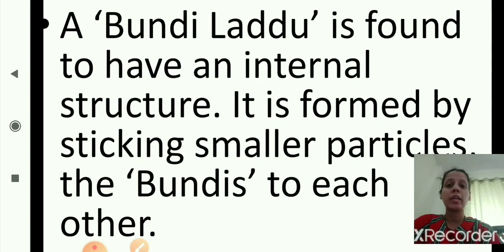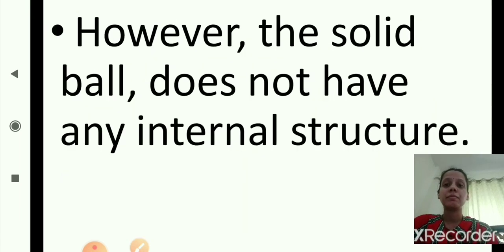As you can see here, one example: a bundi laddu is found to have an internal structure. It is formed by sticking smaller particles, the bundis, to each other. Inside it is made up of smaller particles of bundis together. However, the solid ball does not have any internal structure. So he compared Dalton's atomic model with a solid ball which has no internal structure.